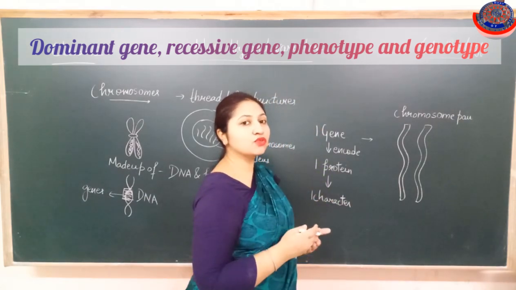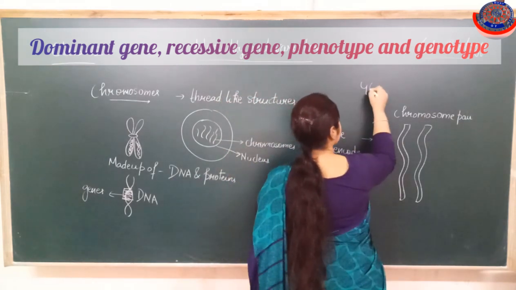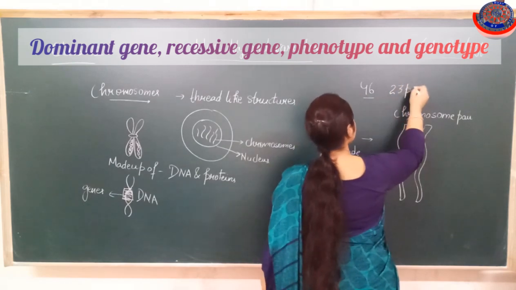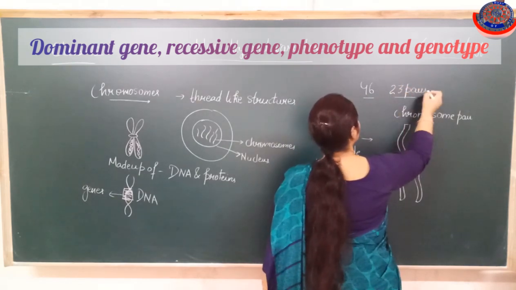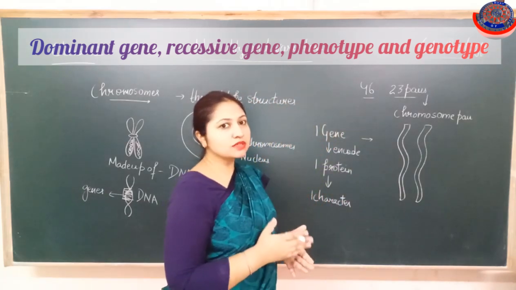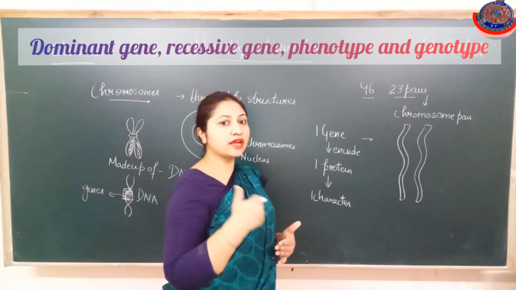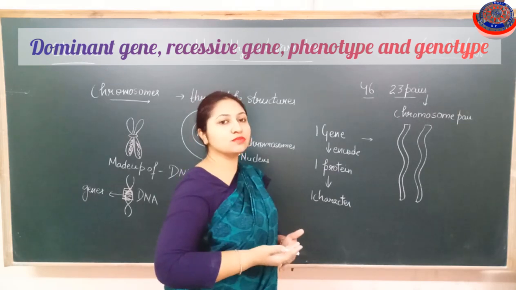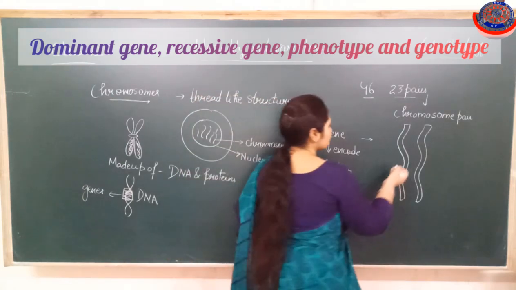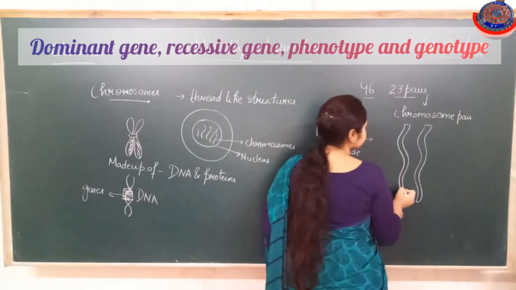How many chromosomes are present in a cell? 46. So what will be the pairs? That is 23 pairs of chromosomes. So chromosomes are present in pairs, and the genes present over the chromosomes also work in pairs. Here I have shown only one chromosome pair.